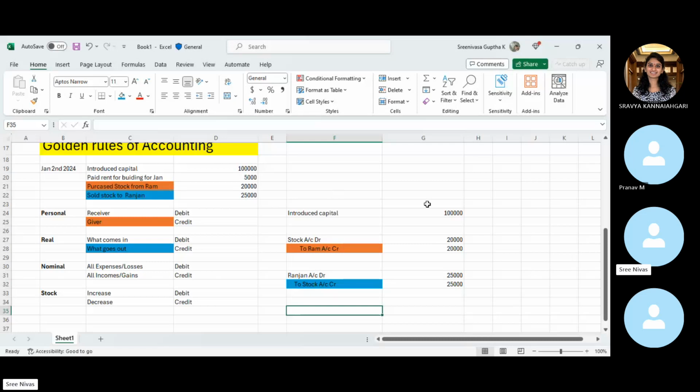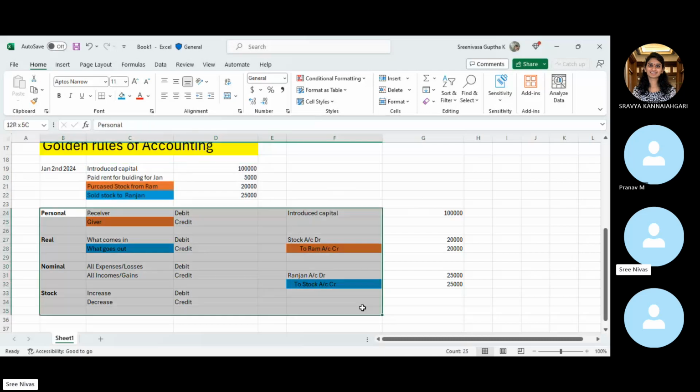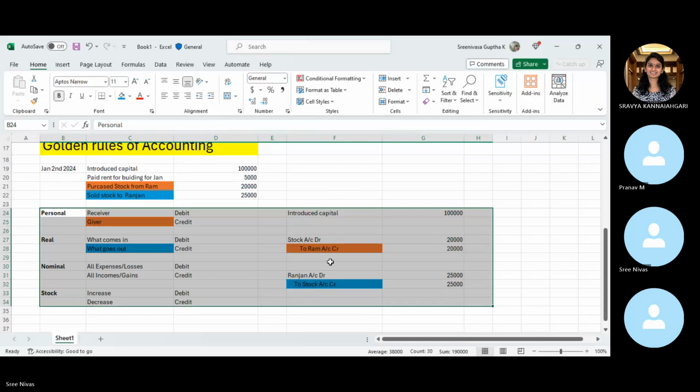After 2 years, or maybe after 2 or 3 months, if your management wants to know what the RAM account balance is, like how much we are supposed to pay or what amount we have paid so far, if you just record it like this, it will be very difficult, right? For that reason, we have to record all these transactions in an individual account.